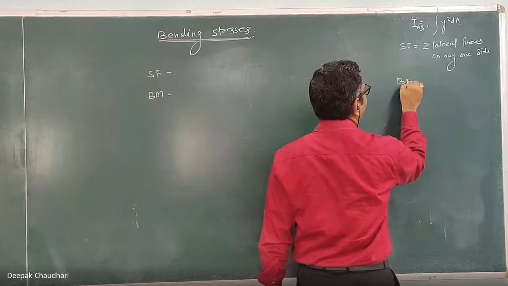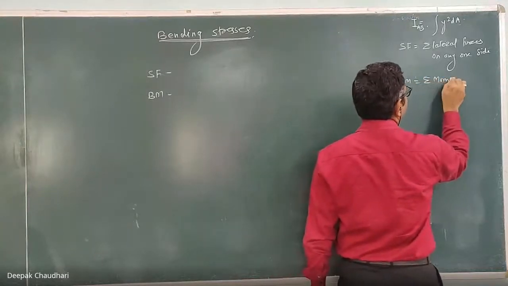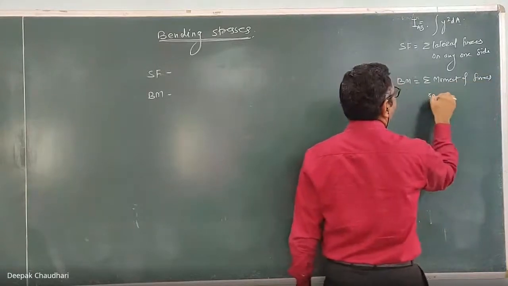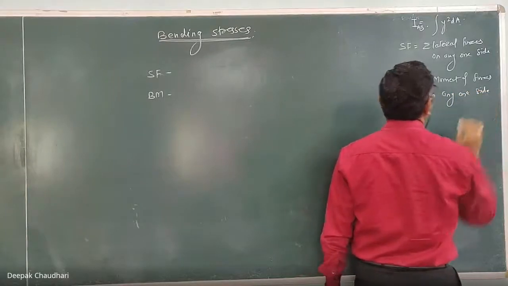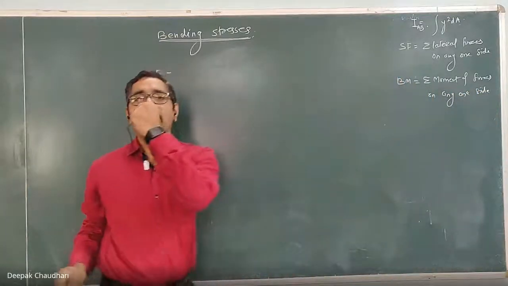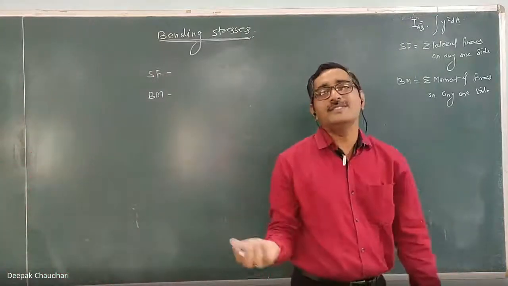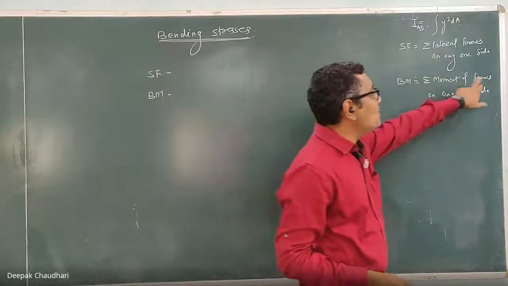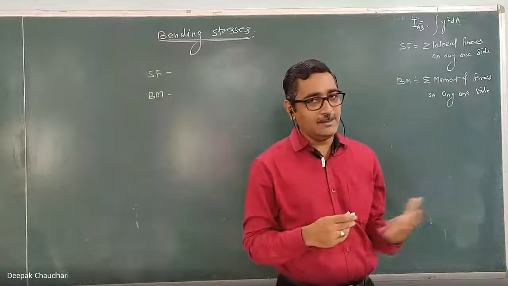Similarly, the bending moment is the algebraic summation of moment of the forces on any one side, not on the entire beam. If you take the summation of the moment on the entire beam, it will be 0 because the beam is in equilibrium. So bending moment is the algebraic summation of the moment of forces on any one side of the section.